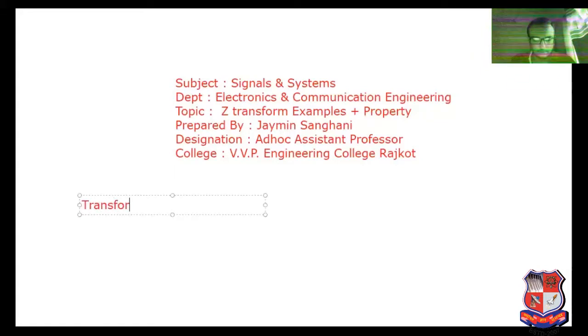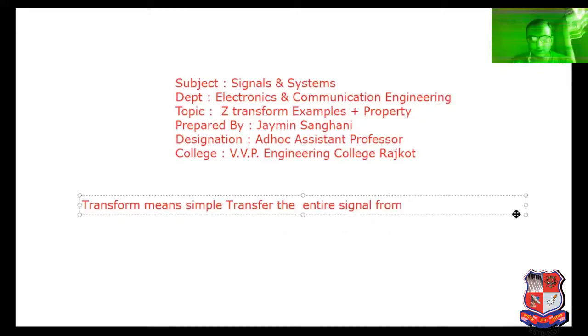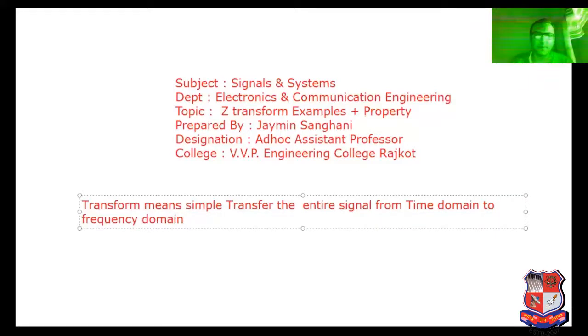Transform means simply transfer the entire signal from time domain to frequency domain for the purpose of better signal analysis.